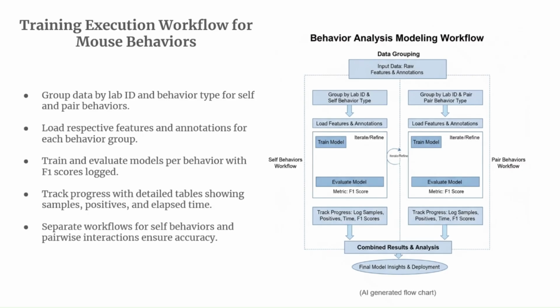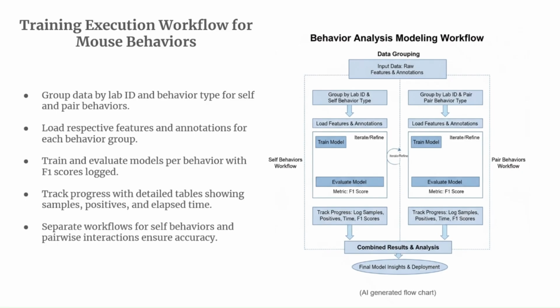So in this left-hand side workflow, if you're only analyzing what the mouse is doing to itself or its surroundings, then that would go under this. If you're going to look at what the mouse is doing to something, which is agent or target, then it would go through this flow, and we would train based on which category the mice would fall under.